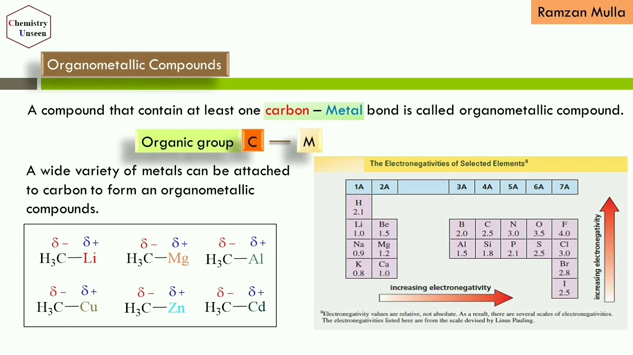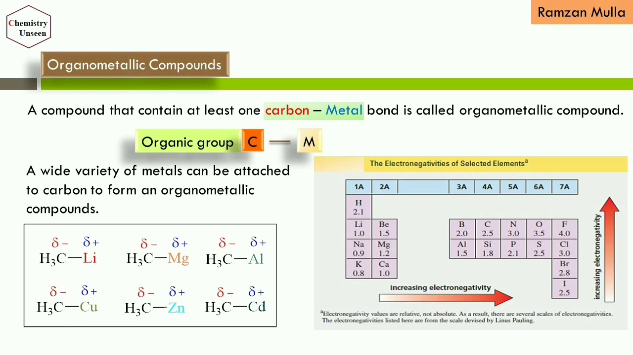You can synthesize a wide variety of organometallic compounds by attaching carbon to different kinds of metals. Here we have methyl lithium, methyl magnesium, methyl aluminum, methyl copper, methyl zinc, and methyl cadmium. In all these organometallic compounds, one thing is common: the carbon atom of the alkyl group, that is the methyl group, has a partial negative charge, and the metals have a partial positive charge. So in all these examples, the carbon is acting as a nucleophile.